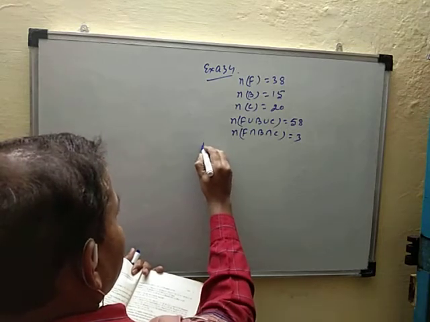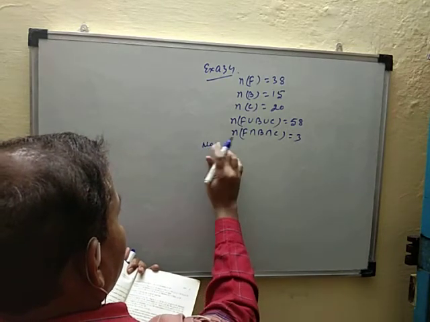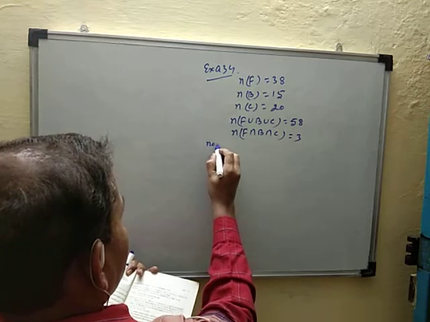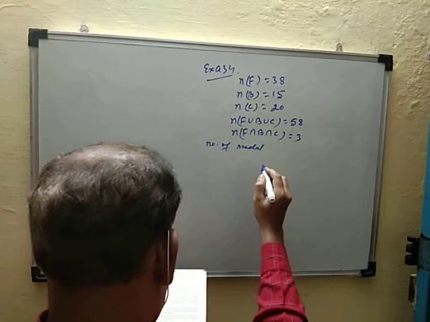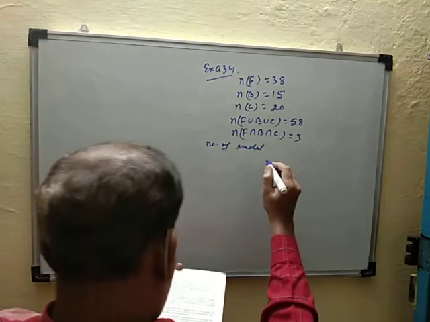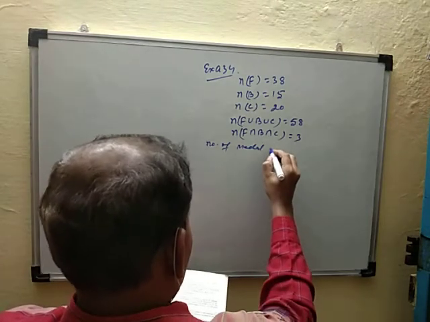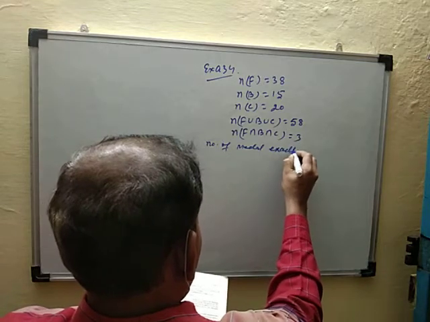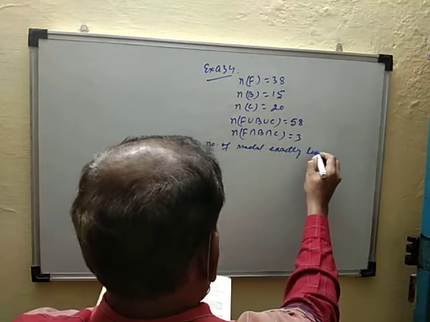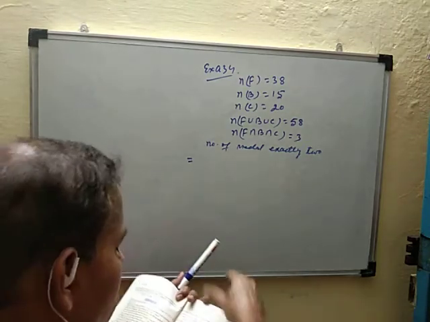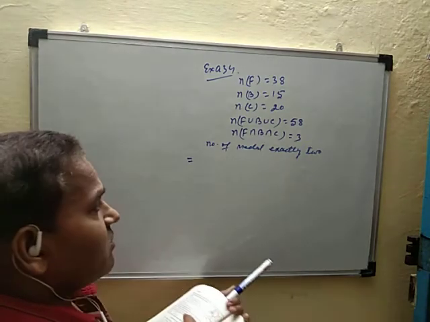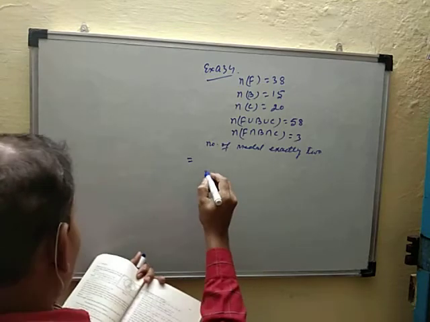So the number of medals in exactly 2 is equal to... the formula was already discussed in the previous class. What was the formula?